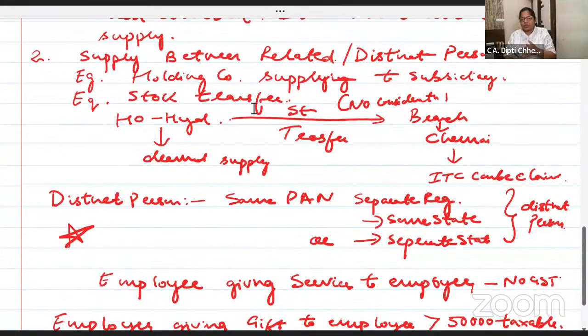Yeah, ma'am, in the second one, when we are transferring stock, how can the branch claim ITC? The branch will claim ITC. It will be treated as deemed supply. See, I'll tell you one thing. Even though the head office has supplied the goods to the branch and they are the same entity, same business, there is a separate registration. Then they are saying treat it as deemed supply, make a bill and I will send you the goods. Others I may be selling 8 rupees goods at 10 rupees, but to my branch, it is my wish, I may give it to you at 8 rupees.